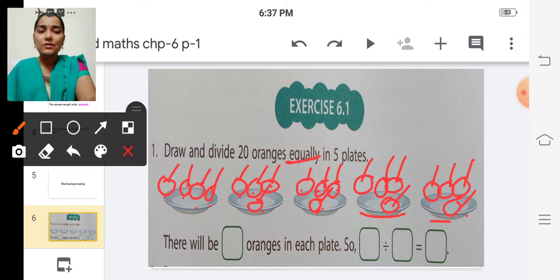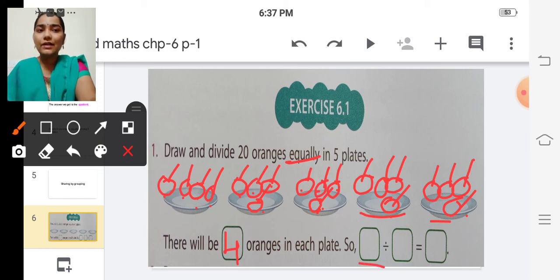So here we are going to fill these boxes. So read, there will be dash oranges in each plate. How many oranges in each plate? 4 oranges, isn't it? So we have to write 4 here. So there will be 4 oranges in each plate.